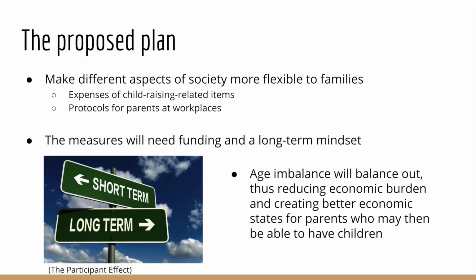The proposed plan is to make different aspects of society more tolerant and flexible to families. This mainly includes the expenses of things needed when raising children, such as sanitary items, clothes, education, and houses, and protocols for parents at workplaces such as parental or maternal leave, reintroduction into the workplace after children, and flexible hours for those with younger children. These measures will need funding and attention, thus requiring a long-term mindset of the government and any related parties. In the long run, the population should begin to balance out and reduce the economic burden.